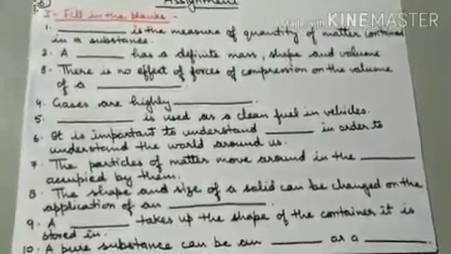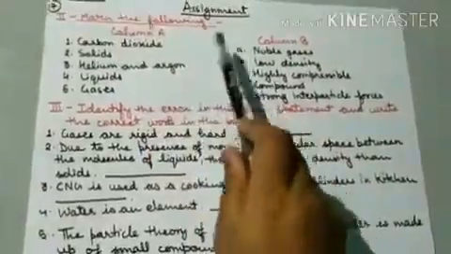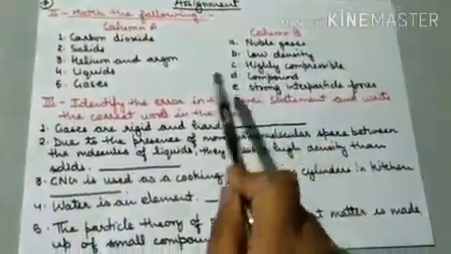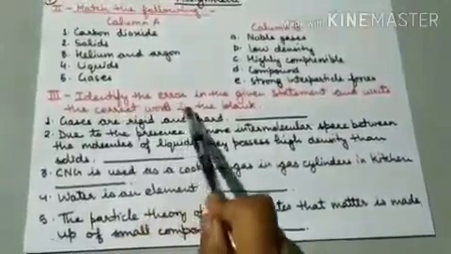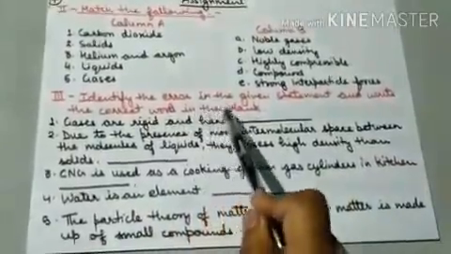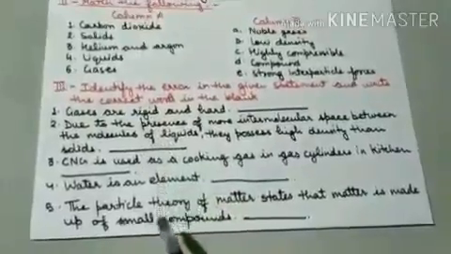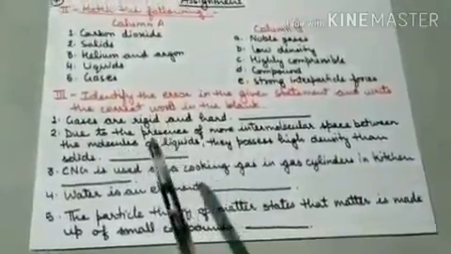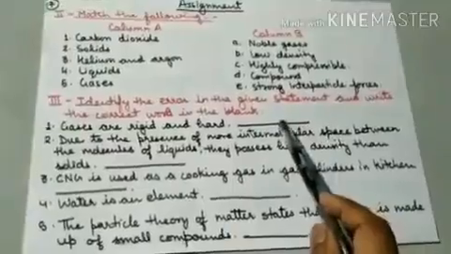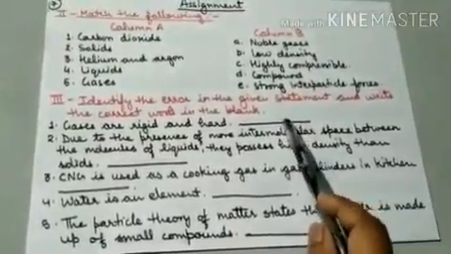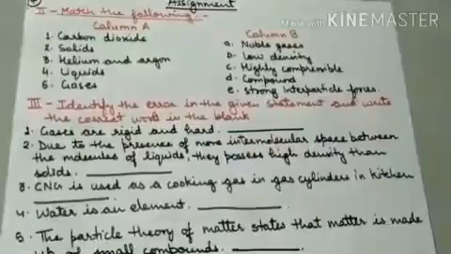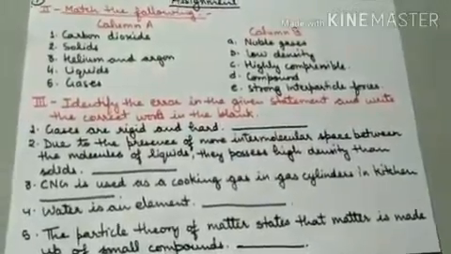Okay. Now next is match the following, column A and column B. You have to match column A with column B. Now next, third, is identify the error in the given statements and write the correct word in the blank. These are the statements given. Any of the words may be wrong in these statements. You have to circle that wrong word and write the correct word in this blank place. This also you have to do in your book only. You don't have to do it in the copy. Fill these answers in your book only.